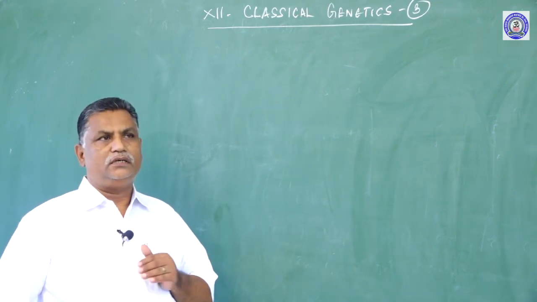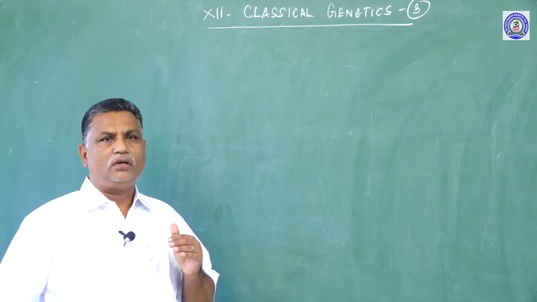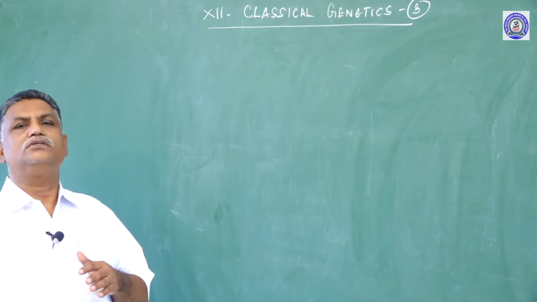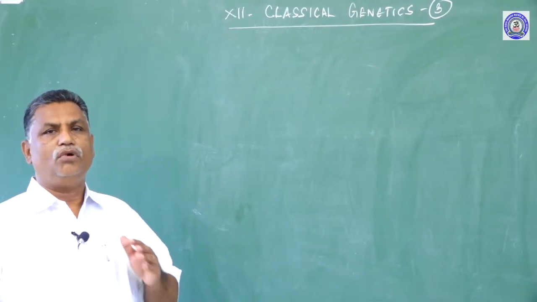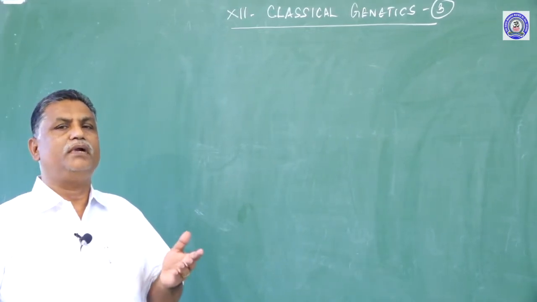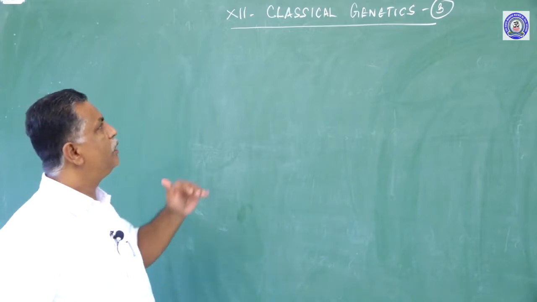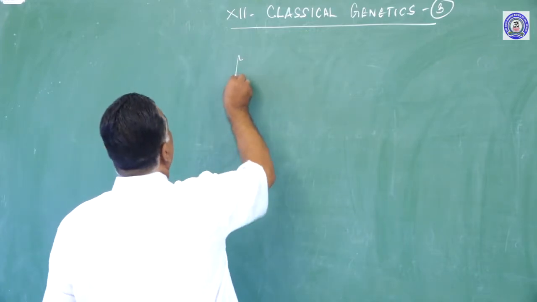For instance, in the previous class, we were talking about epistasis and other things, complementary genes, supplementary genes, which were all Mendelian modified ratios or extensions of Mendelian work.